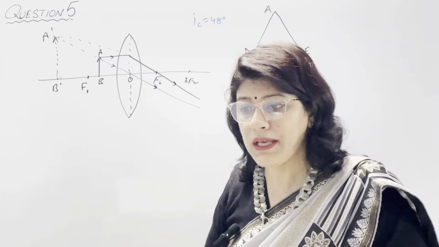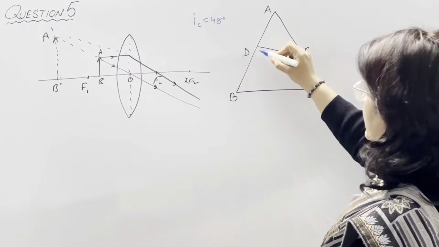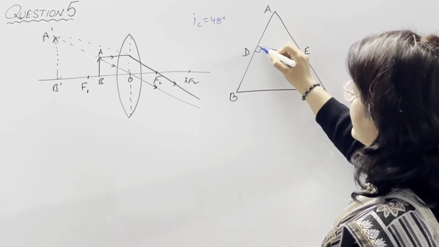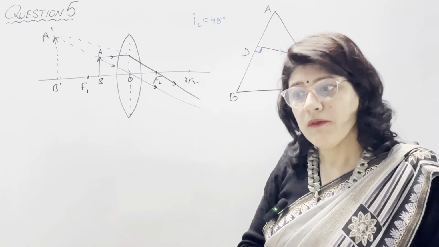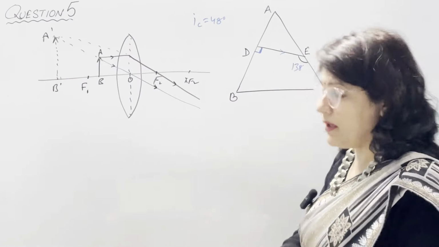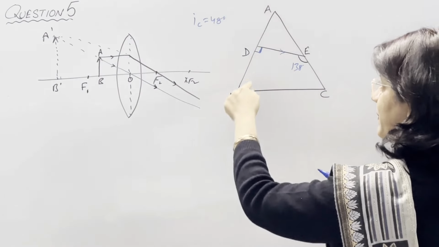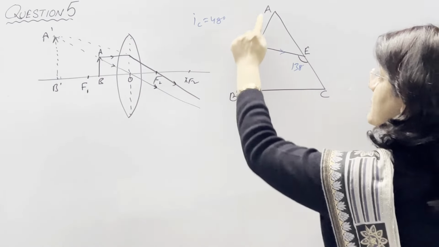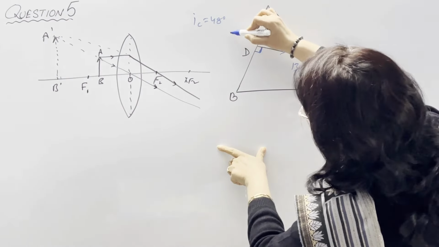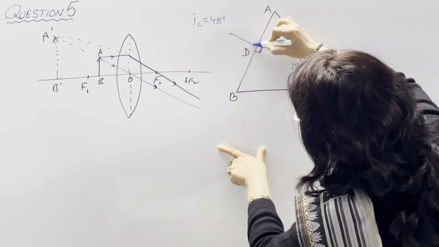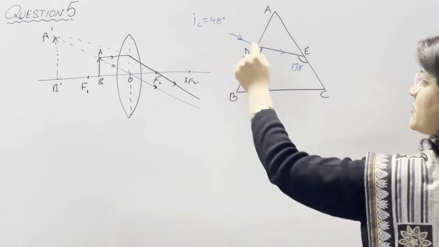Also angle EDB is equal to 90 degree. It means this angle is given as 90 degree. Now draw the path of ray incident on the side AB which travels along DE. Now on AB, we know that here angle is 90 degree. It means the incident ray is perpendicular on this surface AB. It means here r is equal to 0, it means i is also equal to 0. So this incident ray is coming perpendicular on this surface from outside also. This should be a straight line.